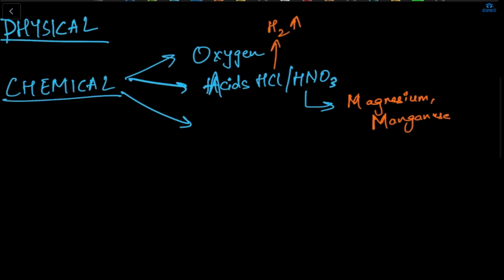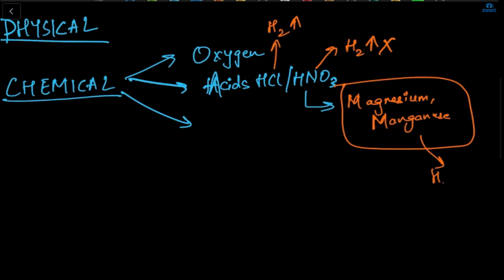And in this case, H2 gas will not evolve. Only these are the two exceptions in which H2 gas will evolve. Okay? And the third part, what did we discuss? Metals with other metallic salts. So here the metal A with the salt solution of metal B, what will happen?